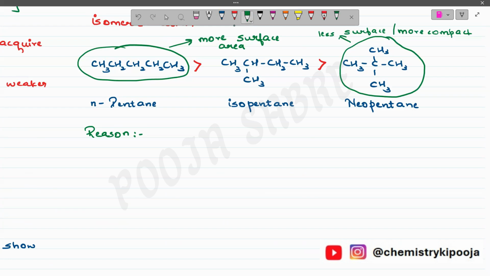Because van der Waals force is dependent upon the surface area. Clear? So the branched chain has less van der Waals force, and whichever has less van der Waals force will definitely have less boiling point. Clear?